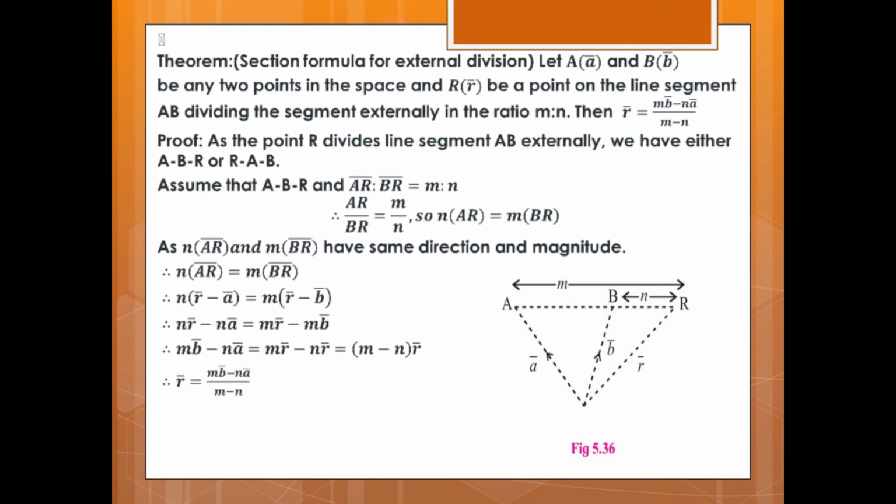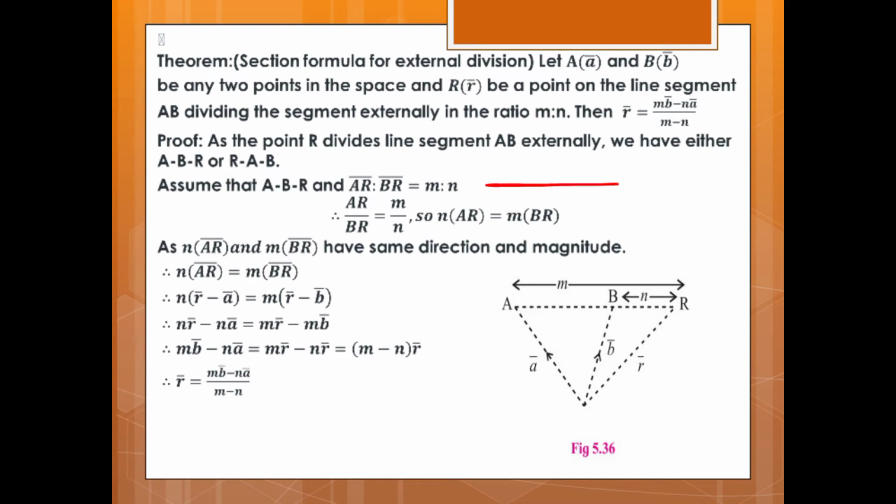Now, section formula for external division. See the statement first. Let AB be a segment with position vectors a vector and b vector of any 2 points in space, and R with position vector r vector be a point on the line segment AB dividing the segment externally in the ratio m is to n. Then r vector is equal to (m b vector minus n a vector) upon (m minus n).